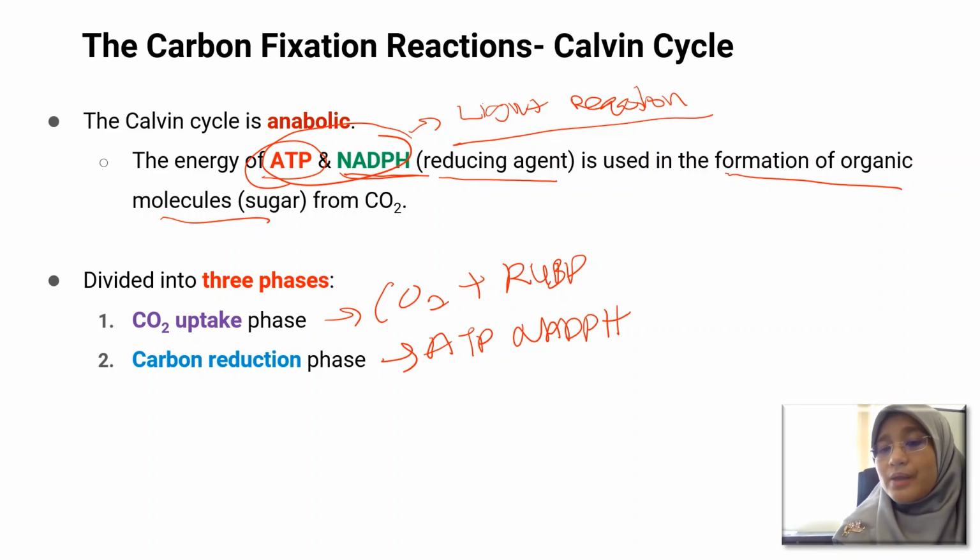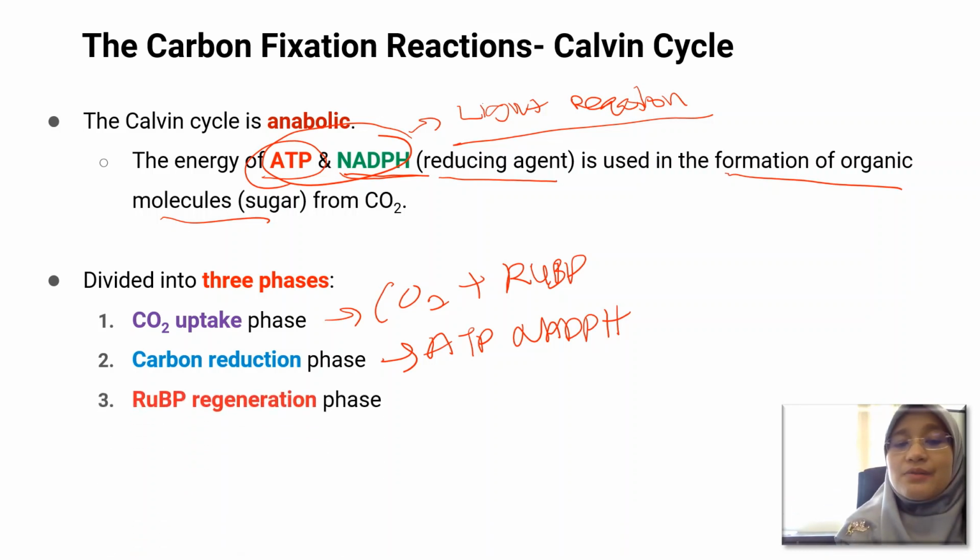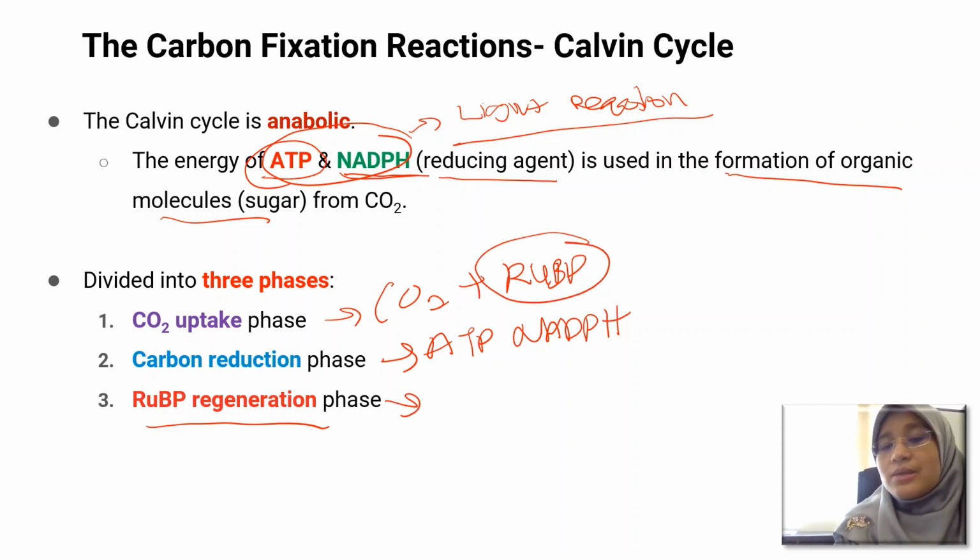In the first phase, carbon dioxide will be incorporated with the carbon dioxide acceptor, which is RuBP, ribulose bisphosphate. And then the third phase is the RuBP regeneration phase. In the last phase, because the cycle has used RuBP, RuBP has to be regenerated again in order for the cycle to continue to make more sugar.